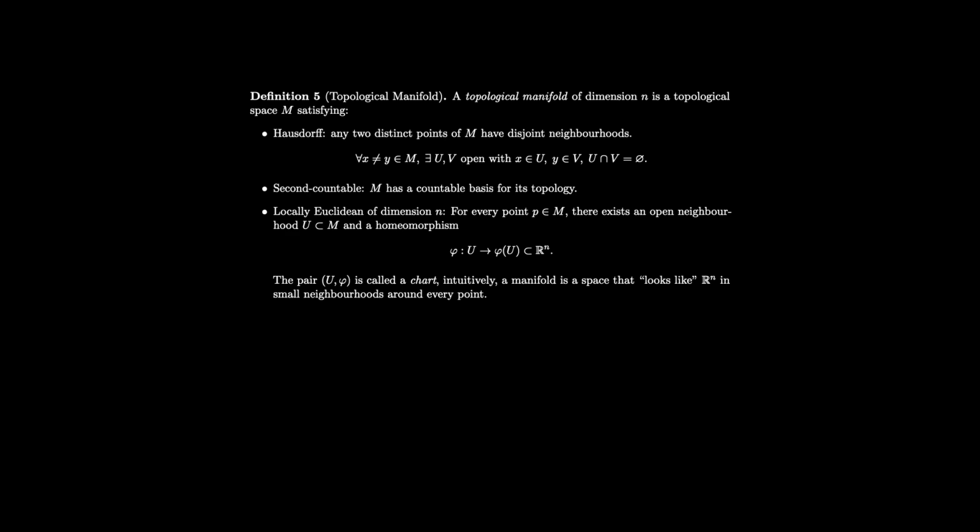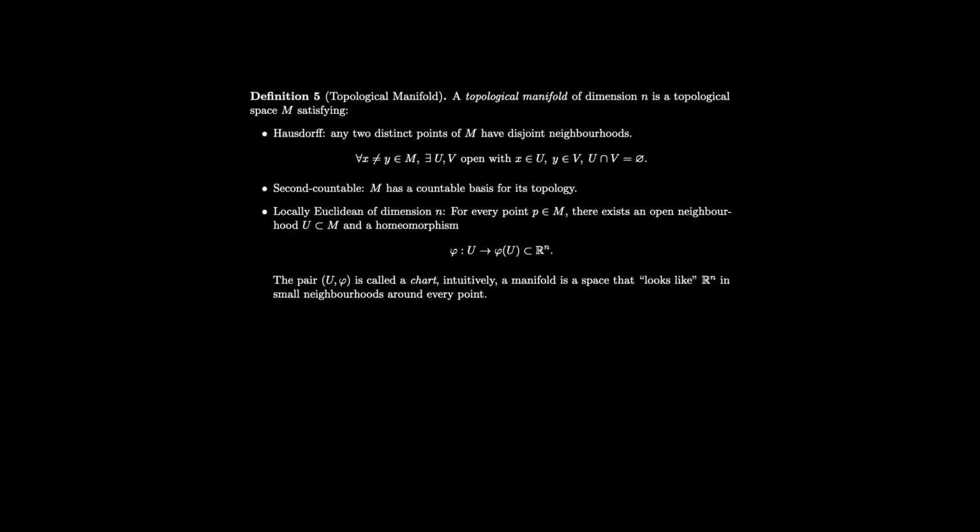Third, and most importantly, the space must be locally Euclidean, meaning every point has an open neighborhood that is homeomorphic to an open subset of n-dimensional real space. In other words, even if the global shape is curved or complicated, each small patch looks exactly like flat Euclidean space. Recall that a homeomorphism is a bijection, meaning it is both one-to-one and onto, and moreover its inverse map is also continuous.